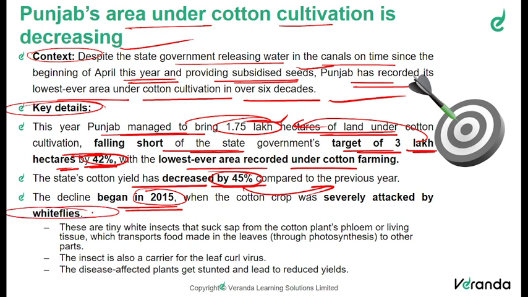So this is one of the major reasons. What are white flies? Have you guys heard about white flies before? These are tiny white insects that suck sap from the cotton plant's phloem or living tissue, which transports the food made in the leaves by photosynthesis. You guys know how plants make food, right?